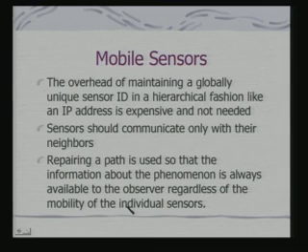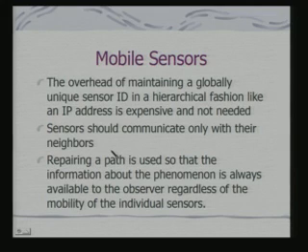So, if the sensor is moving around and it finds a neighbor, then through a set of neighbors a path has to be rebuilt for getting the data back to the observer. Fine. So, what we say is that the moment a mobile node moves around, the currently existing path no longer remains valid. Okay. So, the path needs to be repaired. Since the path needs to be repaired, what does that mean? It means that you identify another set of nodes through which the message is to be relayed.